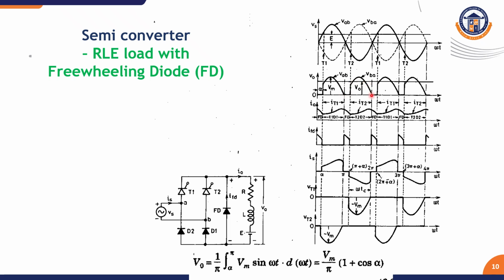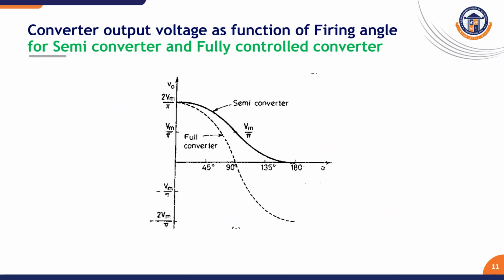For every half cycle, the thyristor and diode will be turned off naturally. Here a freewheeling diode is also connected because the load is an RLE load. The discharge of energy will be taken care of by the freewheeling diode. This we call a semi converter. Here for every half cycle, one switch is a controlled switch and another switch is an uncontrolled switch. So we give the name half controlled converter or semi converter.